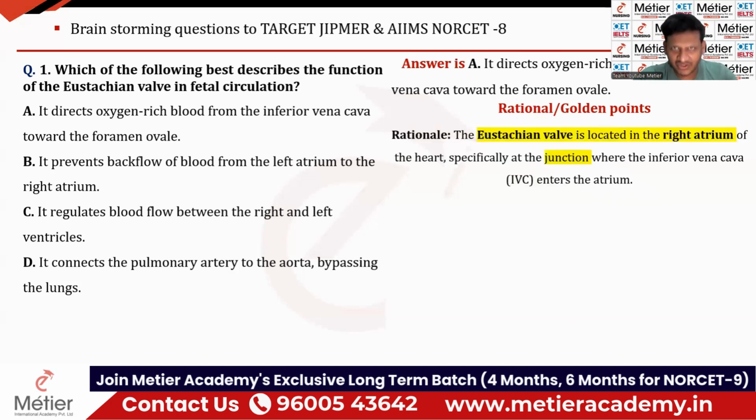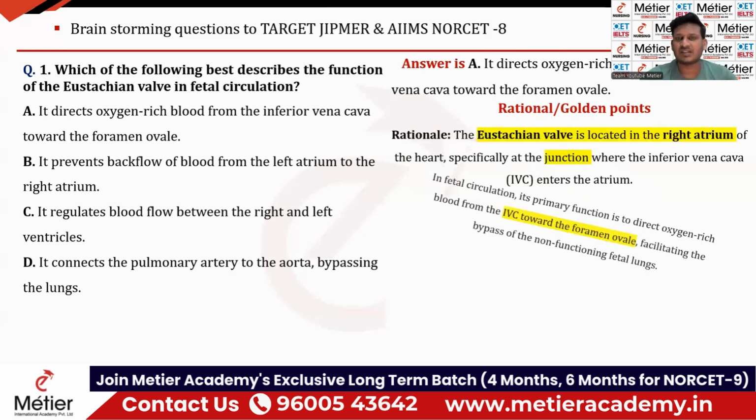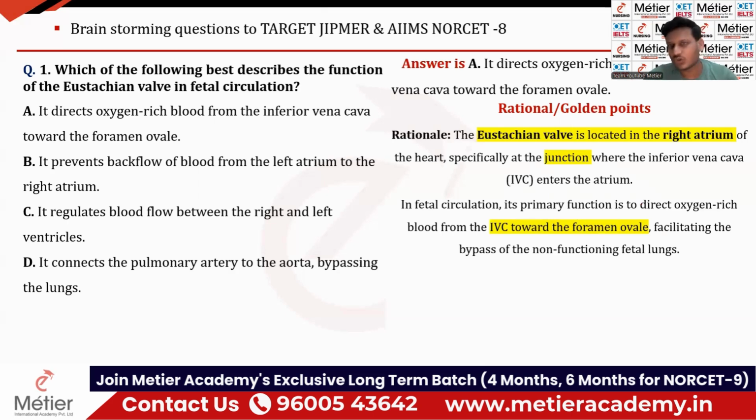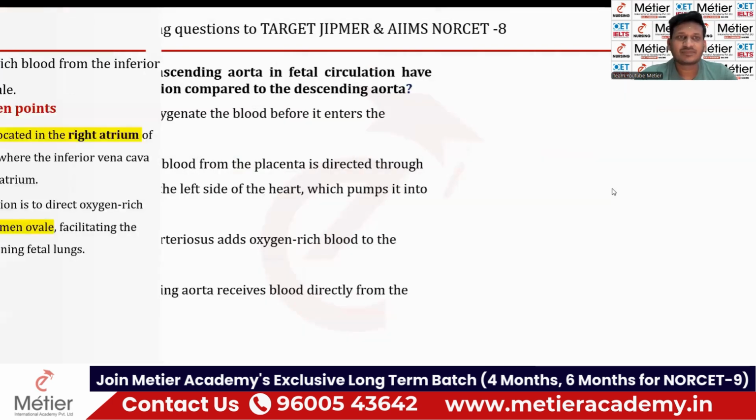Already I have given the rationale for this one. The same thing repeats here again and again. Once again, I will read it. The eustachian valve is located at the junction of the right atrium and the inferior vena cava. It is the one used to direct the oxygen-rich blood to the left atrium through the foramen ovale. So understand the concept, guys. Concepts are very important. Let's move on to the second question.